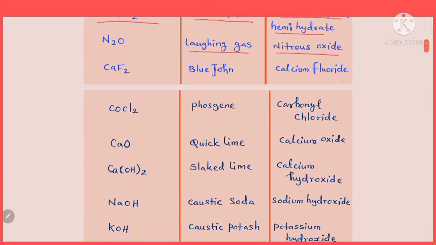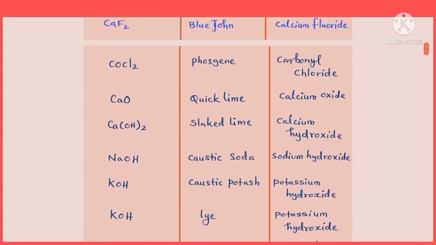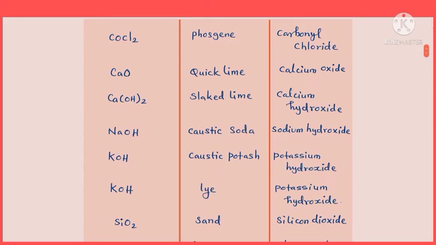The next one, compound formula CaF2, common name blue john. Chemical name is calcium fluoride. Okay. Molecular formula is COCl2. Common name is phosgene. Phosgene gas. It is a gaseous compound, so it can be called phosgene gas also. Correct. So its chemical name is carbonyl chloride. COCl2, CO portion carbonyl, Cl2, so it's called carbonyl chloride.